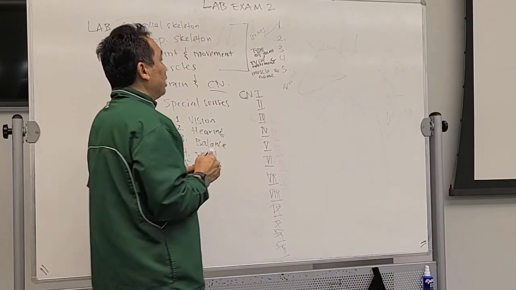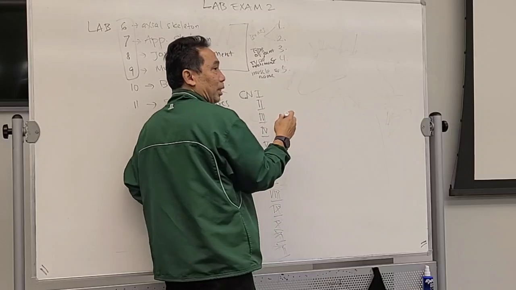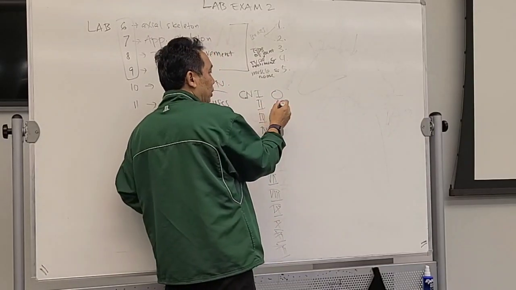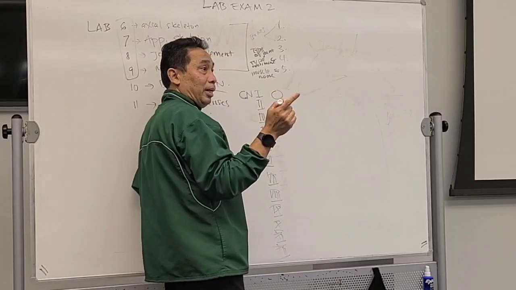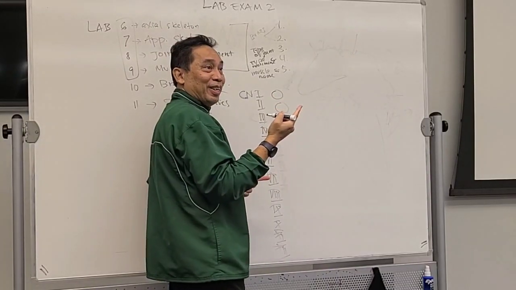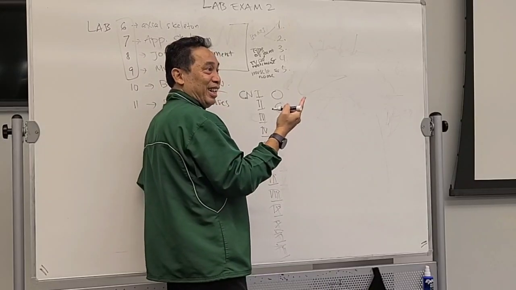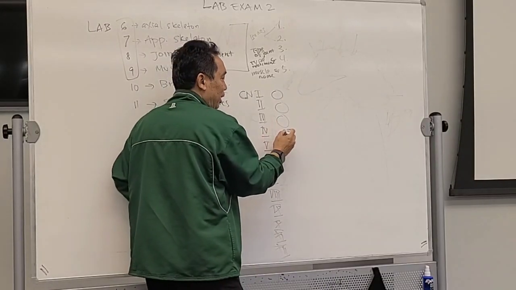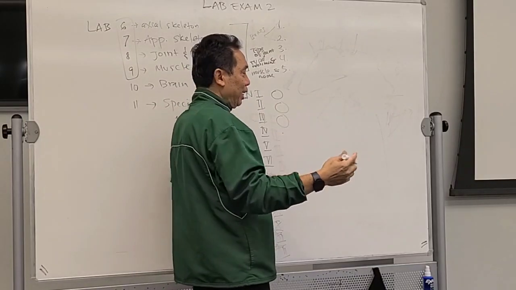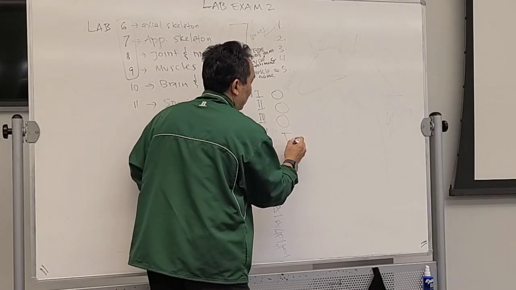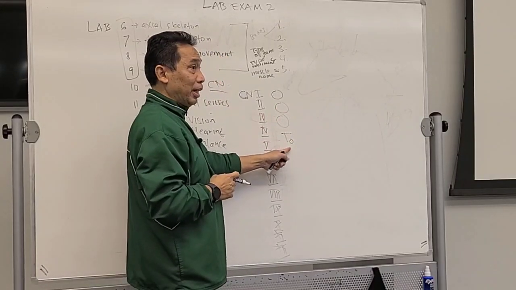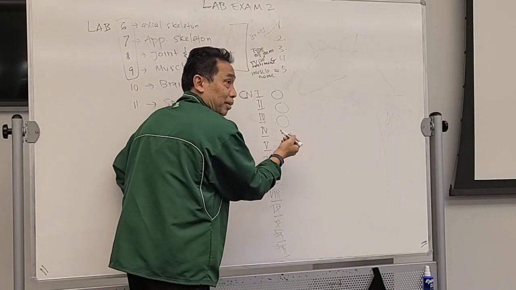All right. So cranial nerve number 1 starts with O. Number 2 also starts with O. Number 3 also starts with O. So you have 3 O's over there. O, O, O, right? And number 4 starts with T. So I'm going to give you a way to memorize it. So O, O, O, T. You can say O, O, O, 2, okay? And then there's another T over here, right?